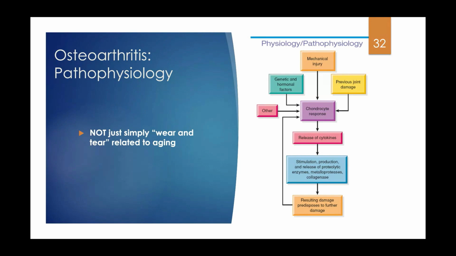And then you can see that now I've just started creating a cyclic response, which is causing that constant inflammation. And that constant inflammation is then what's causing more chondrocytes to be released. And then I just keep going in this cycle and I kind of get caught. So you really start seeing a lot of issues that come with osteoarthritis.